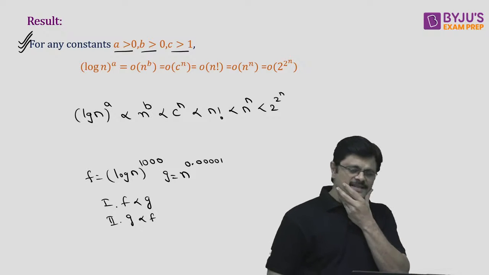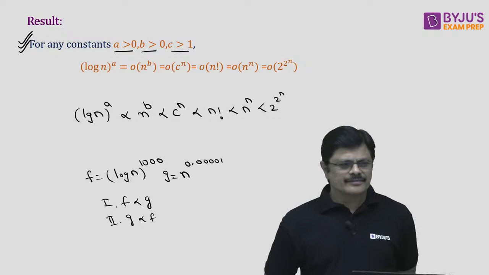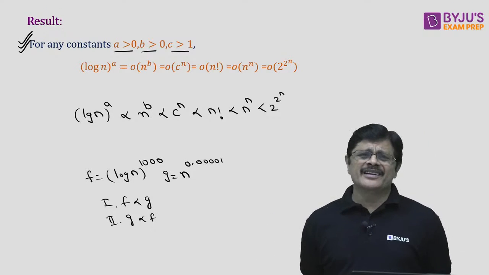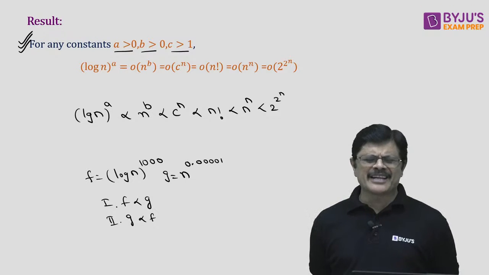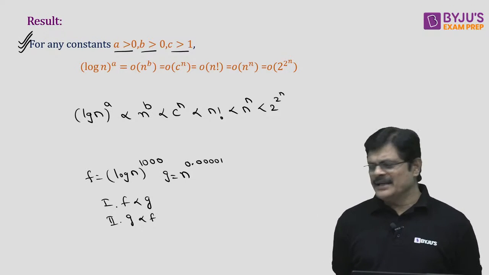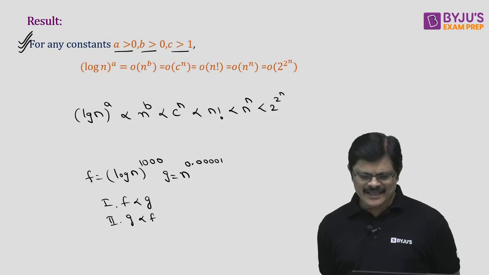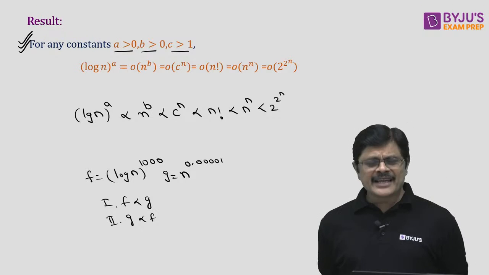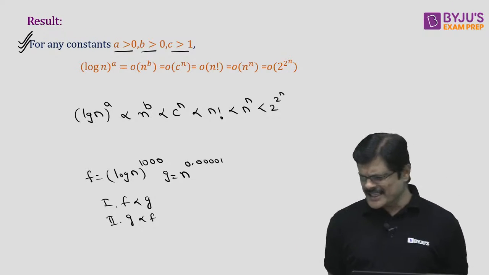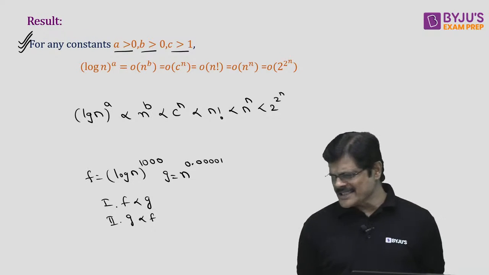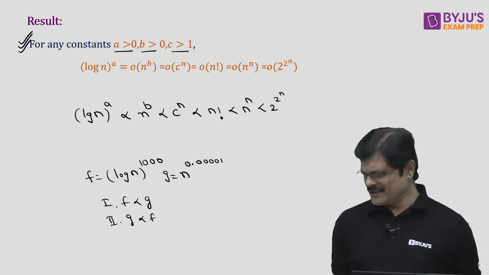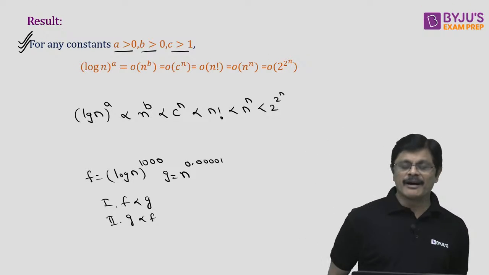What is the correct answer? See, I am telling you, my dear friend, these ordering questions are basic, very simple questions, but I don't know why people mess up with this. So, G is smaller. Which one is smaller? First one or second one? Please answer whether 1 is correct or 2 is correct. 1 or 2? Yes, 1 is correct.